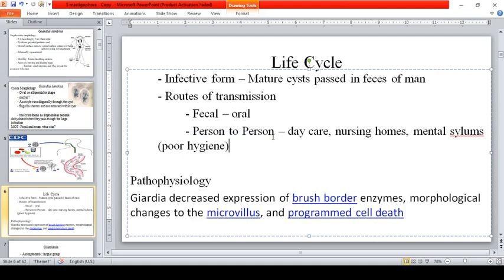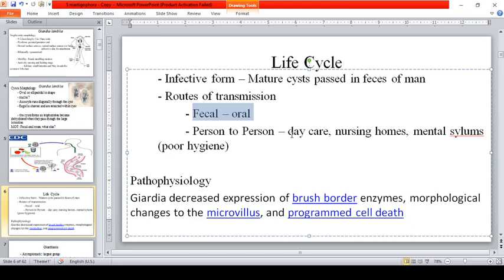Guys, take note, if an infective stage is passed through the stool, kung nakikita din yung infective stage sa stool, person-to-person transmission is always possible. Okay? So, hindi mo lang siya pwedeng makuha sa fecal-oral, kasi di ba, you get the infective stage in the food or water contaminated with the parasite. But person-to-person, makukuha mo siya sa mismong tao.